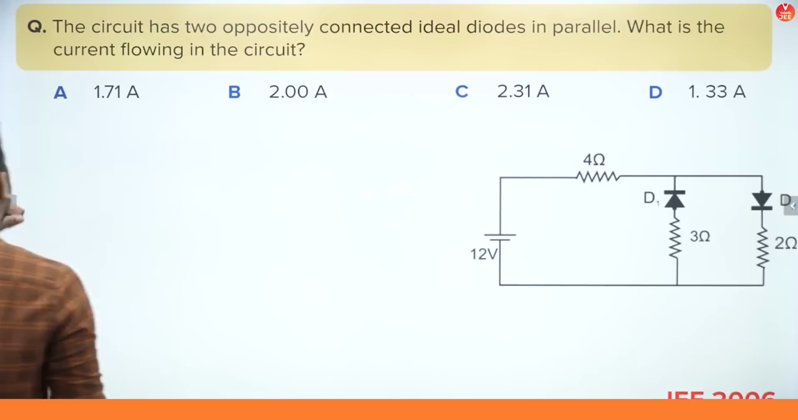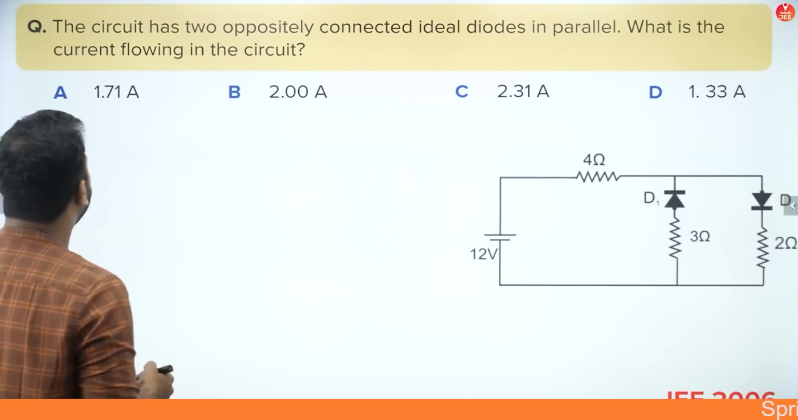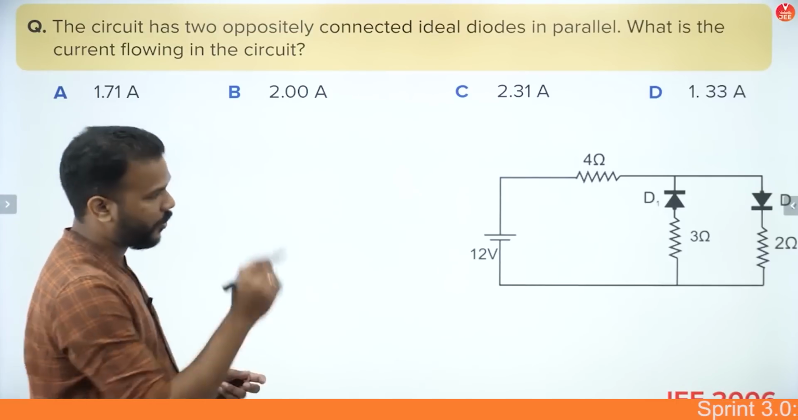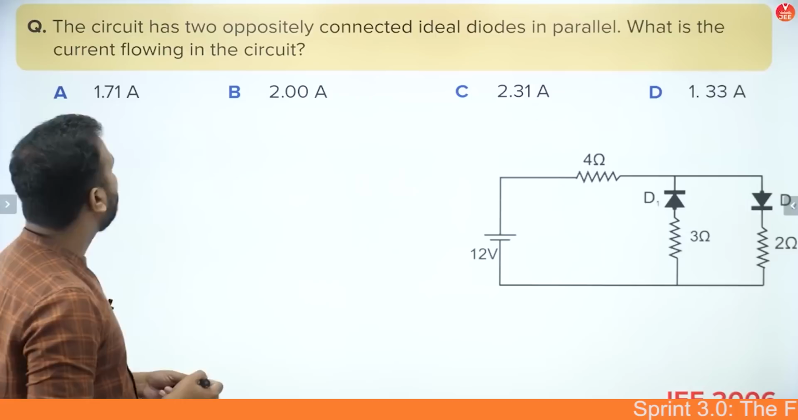Okay guys, moving on. So this one is again a question from JEE 2006. It says that the circuit has two oppositely connected ideal diodes. You can see those two diodes are there and they are connected in parallel. What is the current flowing in the circuit?